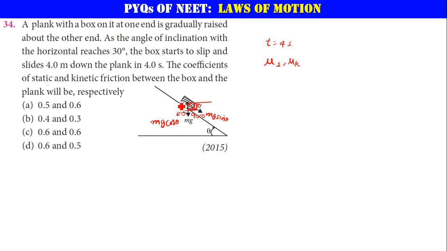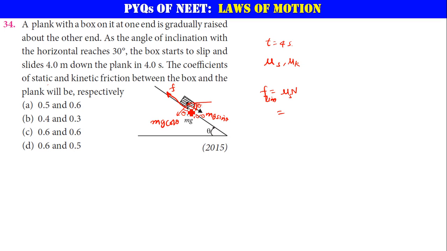Mg sin theta is the force which is trying to drag it downwards. Very good. Now the friction tries to oppose this force, so frictional force will be acting in this direction. Friction generally is equal to mu times N, where mu is the coefficient of friction. Now let us find F limiting. F limiting is equal to mu s times N. So where is your normal reaction here?